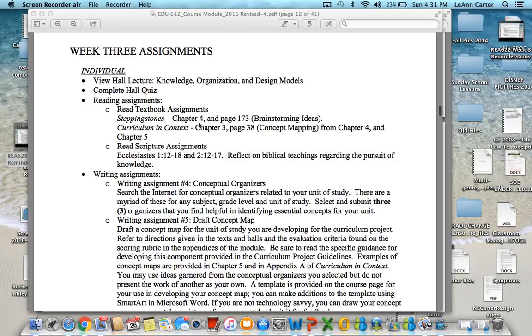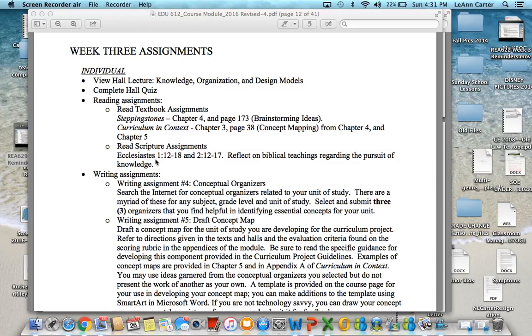This week for your reading, you're going to read Chapter 4 in Stepping Stones as well as page 173. You need to look at the brainstorming ideas part. And then in Curriculum and Context, you're going to read Chapter 3 as well as page 38, the concept mapping piece from Chapter 4. And you're going to read Chapter 5.